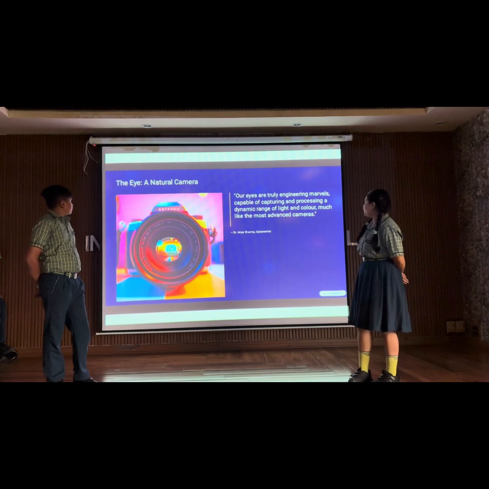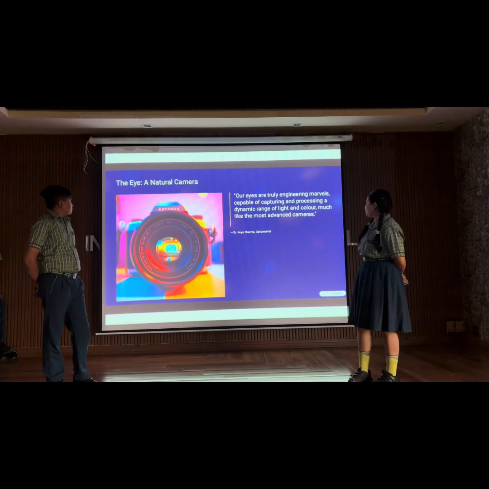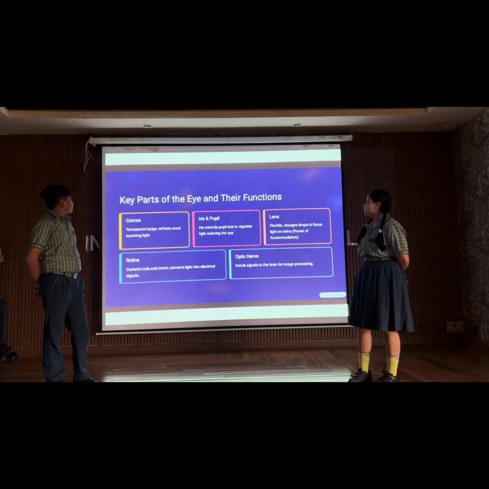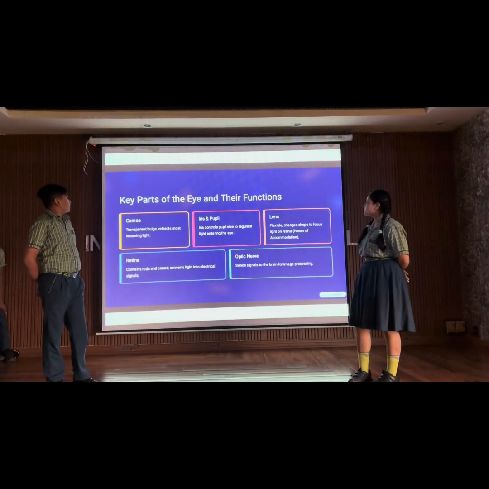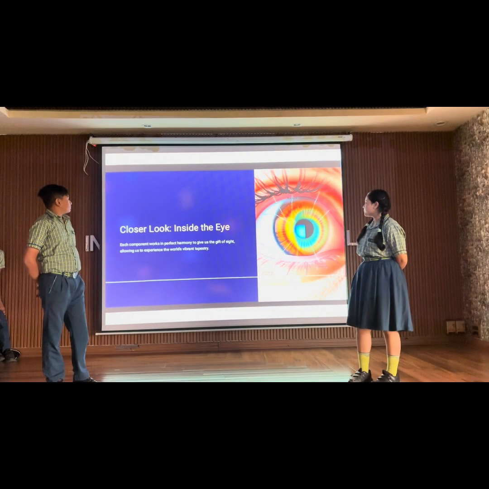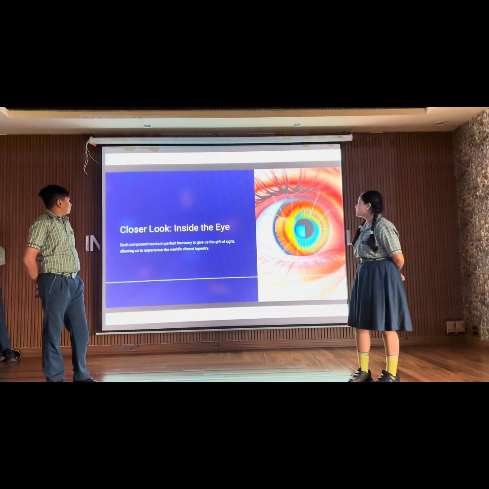Our eyes are truly an engineering marvel, capable of capturing and processing a dynamic range of lights and colors, much like the most advanced cameras. Key parts of the eye and their function: cornea, iris and pupil, lens, retina, optic nerve. A closer look inside the eye.